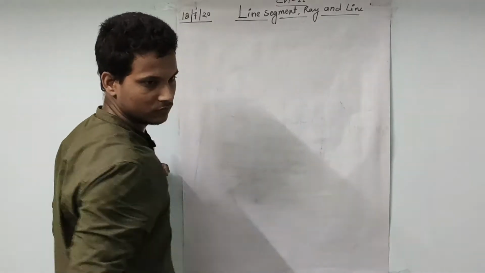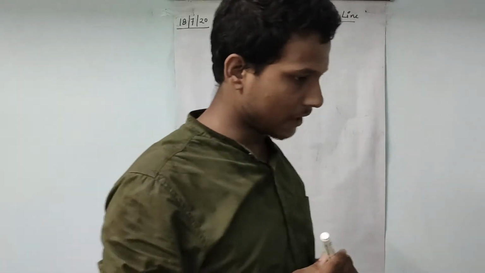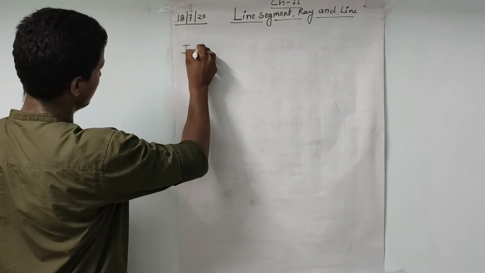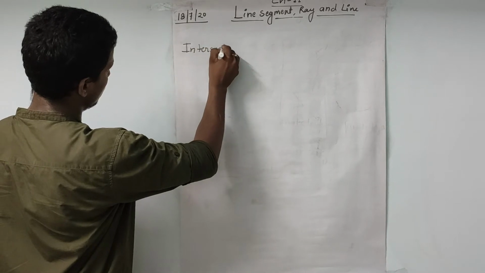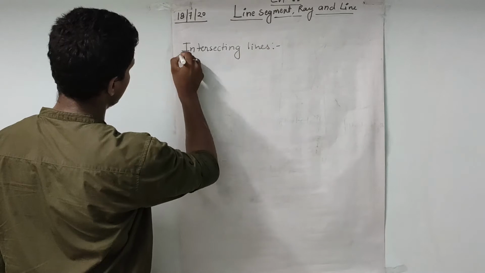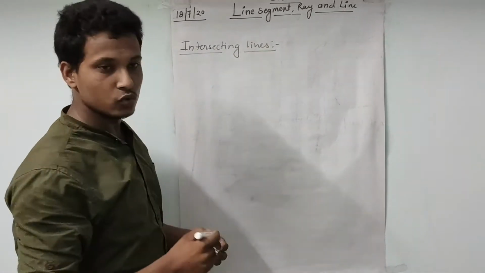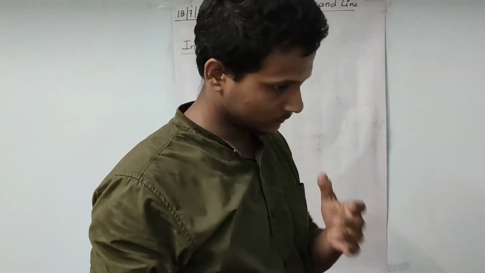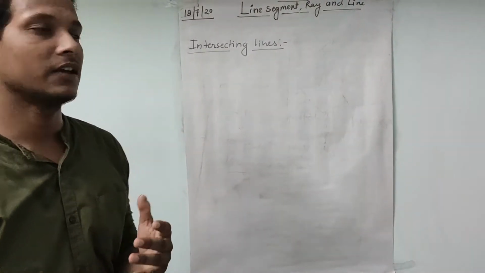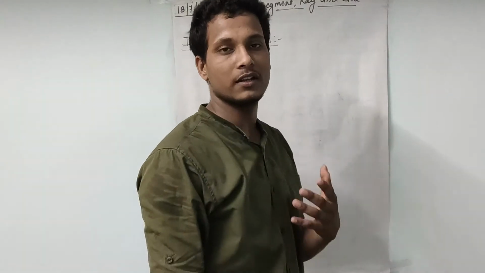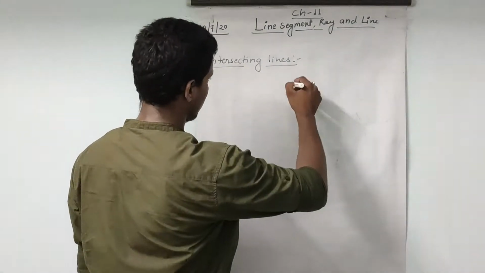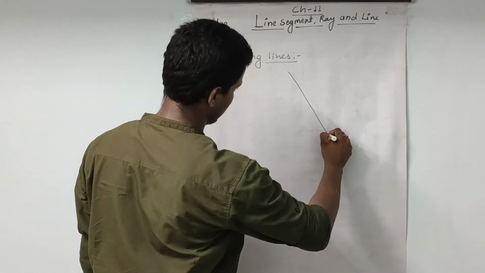Okay. Now next thing what we have, that is intersecting lines. If two lines have one point in common, then these two lines are called intersecting lines.